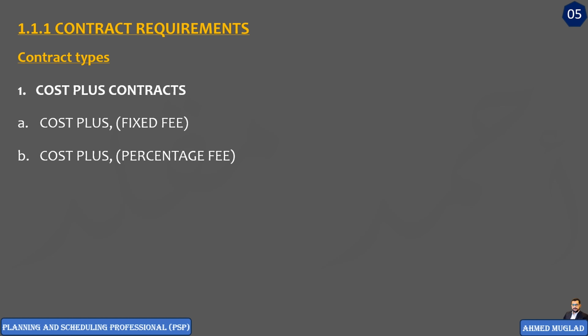The third one is cost plus fixed sum. Here, the client will pay the cost as defined in the contract plus the contractor's fee, which is not to exceed the agreed upon sum. So here it is not open like the previous ones.